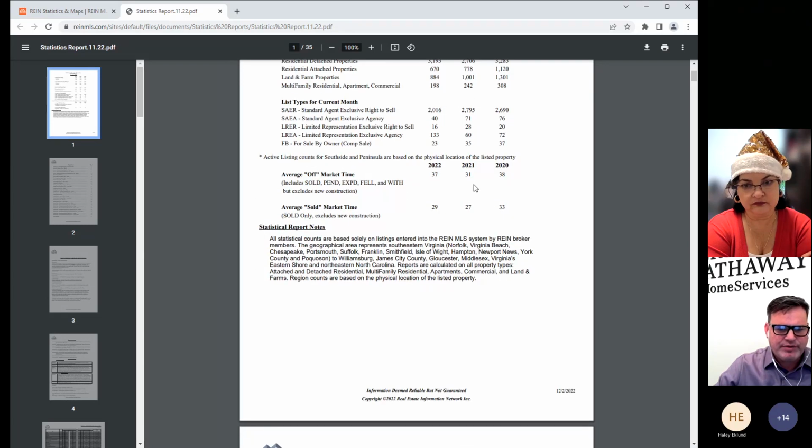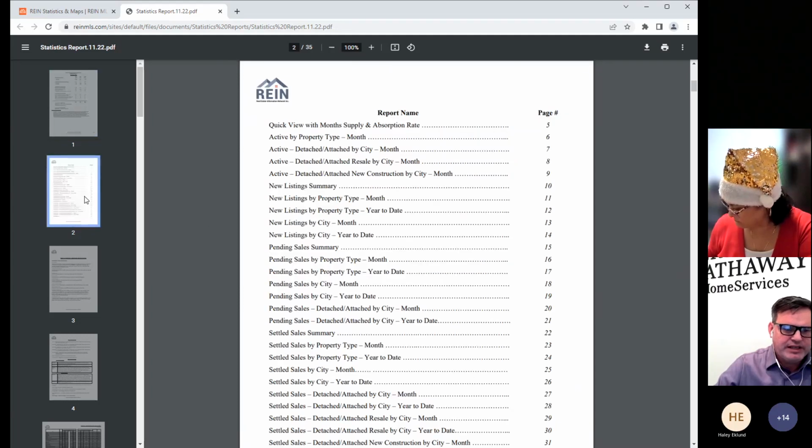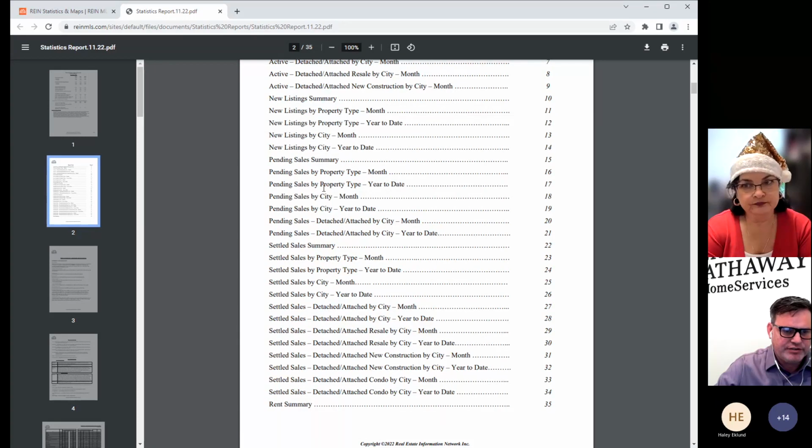The average market time, 38 days, 31 days, 37 to off time. Sold time, 33, 27, 29. So you'll be able to go pull the monthly report and come to this first page and see all this information.